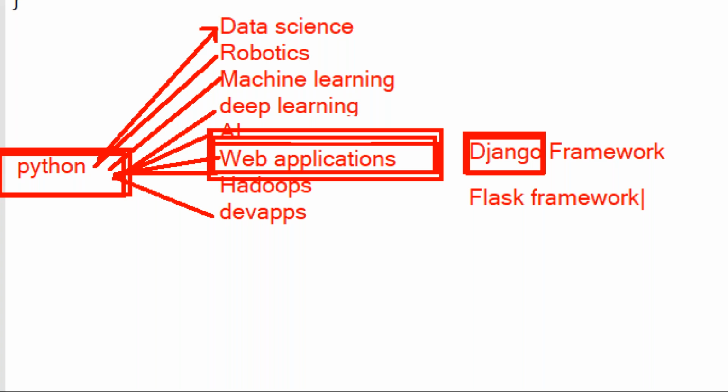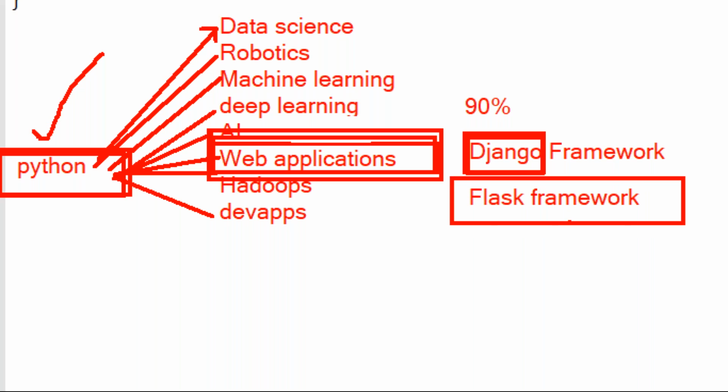Nowadays on the Python side, as a Python developer, first of all you need to learn Python 100%, and then people are learning the Django framework more and more. 90% of projects are going on the Django framework. Very few applications or projects are going on the Flask framework. Only 10% of projects are going on the Flask framework after learning Python, guys.